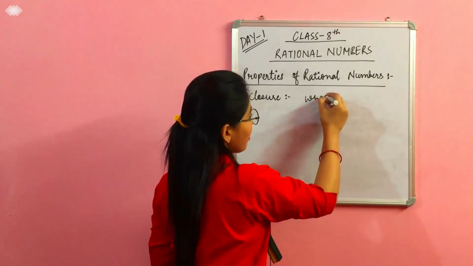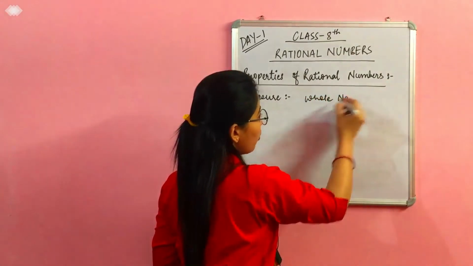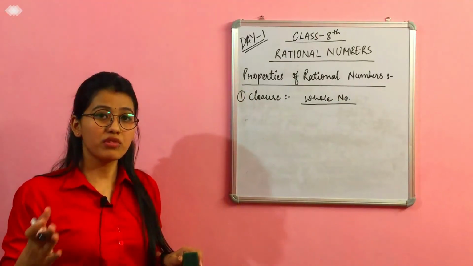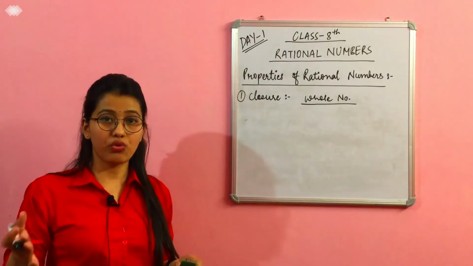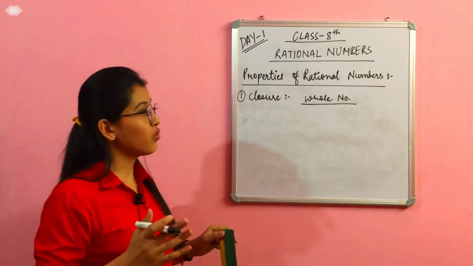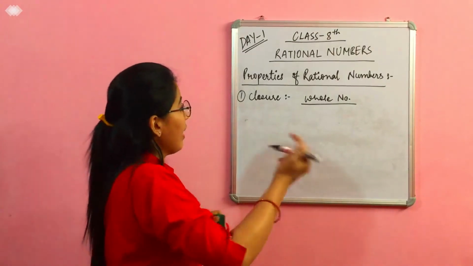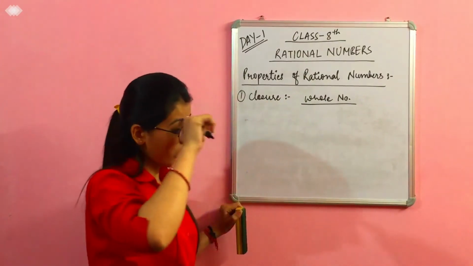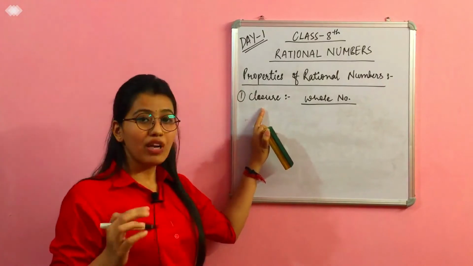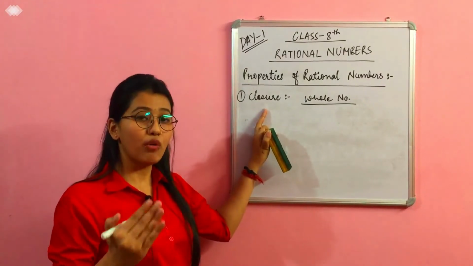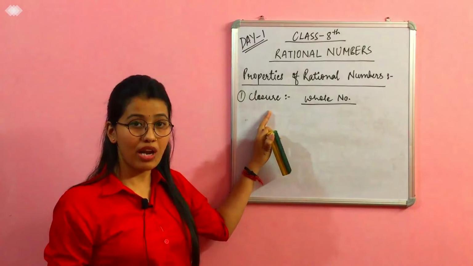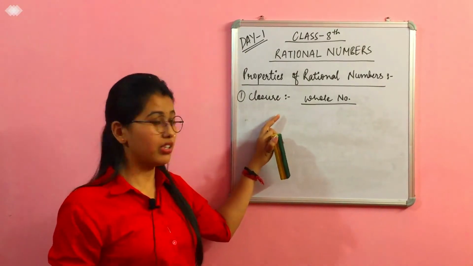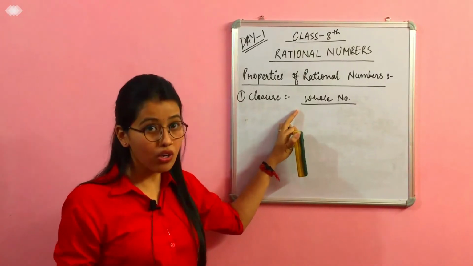Now if I want to check the closure property for whole numbers, what are whole numbers? The numbers starting from 0, right? 0, 1, 2, 3, 4 and so on. Those are known as whole numbers. Now if I want to check this closure property in the case of whole numbers, it means that if I am performing any operation like subtraction, addition, division and multiplication on whole numbers, it will give me a whole number, right?